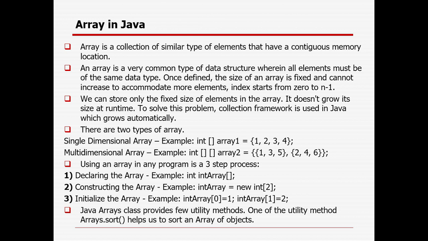So there is a drawback only because you cannot hold multiple varieties of data types in the array. It only holds one type of data type. So an array is a collection of similar type of elements that have contiguous memory allocation. Okay. So an array is a very common type of data structure wherein all elements must be of the same data type.